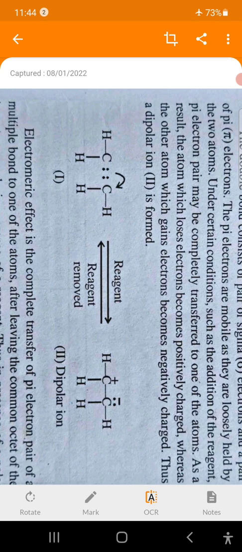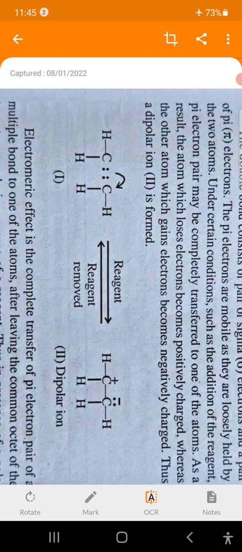Then what is the electromeric effect or polarizability effect? It is temporary shifting of the pi bond. Remember that pi electrons are loosely held electrons, and therefore there is temporary shifting of pi electrons towards one of the atoms.